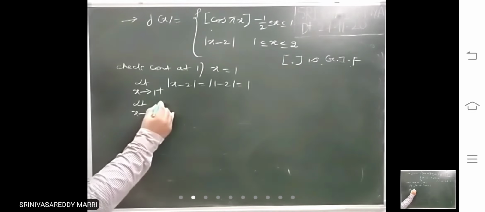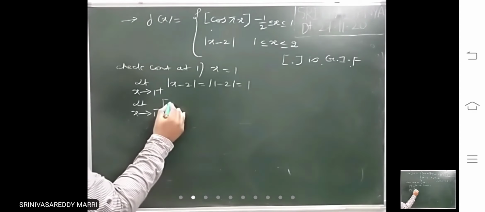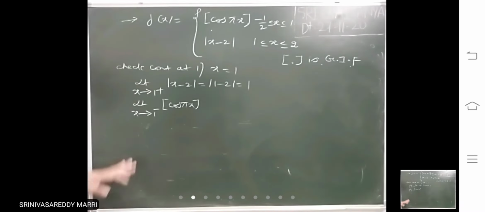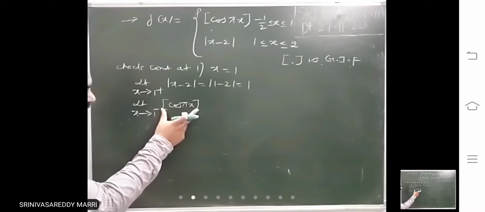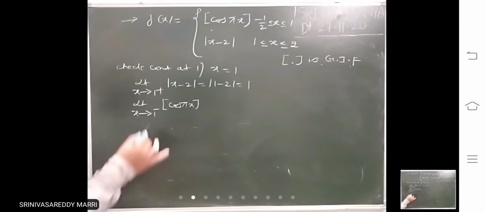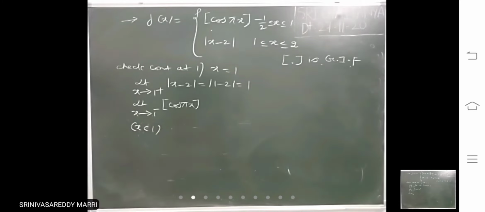At 1 minus, just less than 1 means this is the step one. When you are doing this, don't substitute x equal 1 here. You must write this definition and then calculate the limit. Don't substitute 1 directly whenever step is there. Now look at, x to 1 minus means x less than 1.